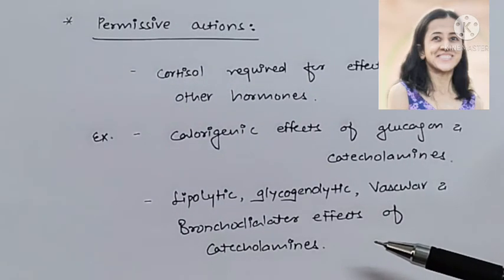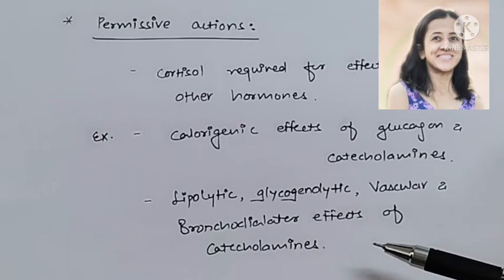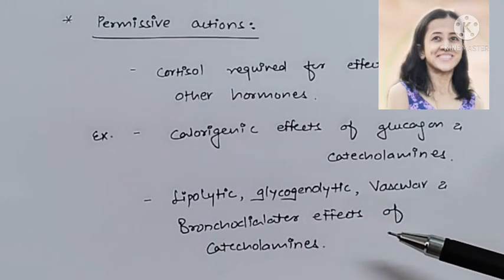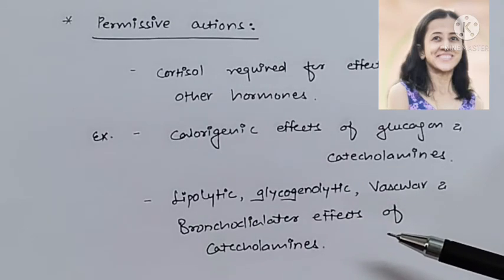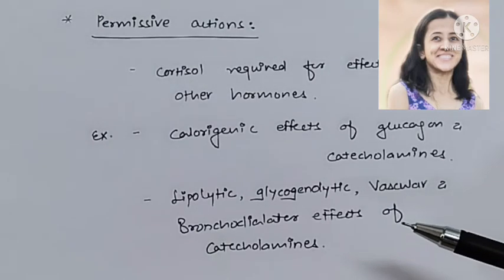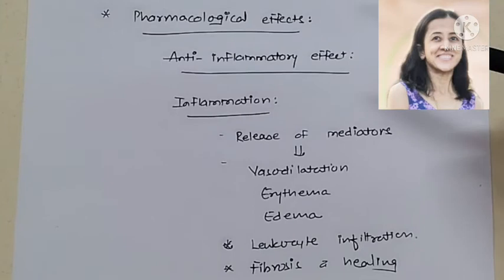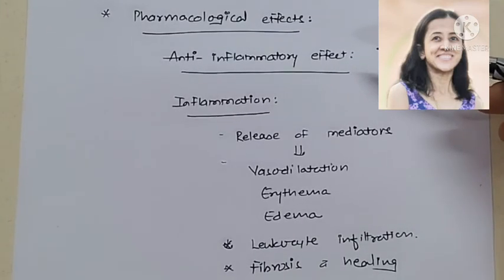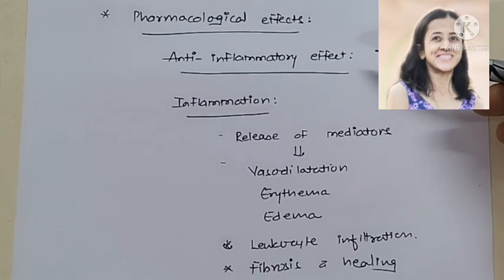Let us recap, as we have discussed, first that is metabolic effect, effects on the carbohydrate, fat, protein metabolism, mineral and water metabolism, and then effect on the nervous system, effect on the cardiovascular system, effects on the muscle, bone, effects on the blood, effects on the connective tissue, effects on the kidney, digestive system, and permissive action. Now, next is pharmacological effects, or effects that occur at the pharmacological doses. First, that is anti-inflammatory effect.